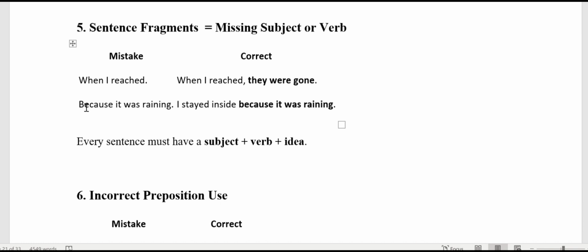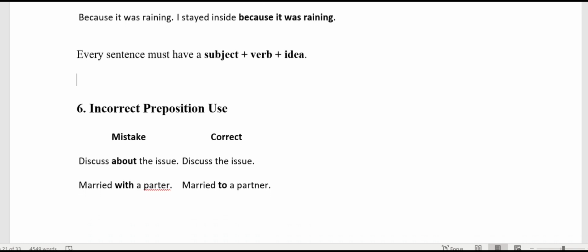"Because it was raining." So what? What happened then? The sentence is incomplete. So it is I stayed indoors because it was raining. So what have you understood? The sentence any way round should always have a subject, a verb and an idea. We are preparing for our examinations, and as I always insist, write your exam only once and bid a tata bye bye to it. In the upcoming classes, I will be making more sessions on these types of sentence structures. This is the simple one. This is the fundamental one.